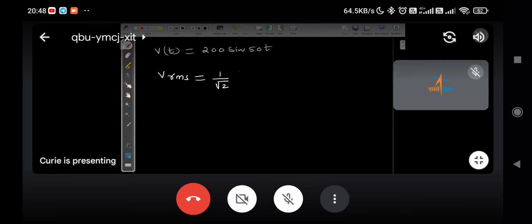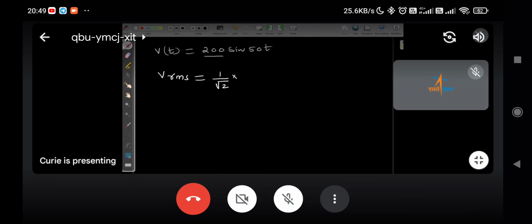Then who is there? Jagdish. Sir. Jagdish, what is the RMS value of the given equation? Sir, 0.707. Yeah. It is 1 by root 2 multiplied by what is this value that is given?